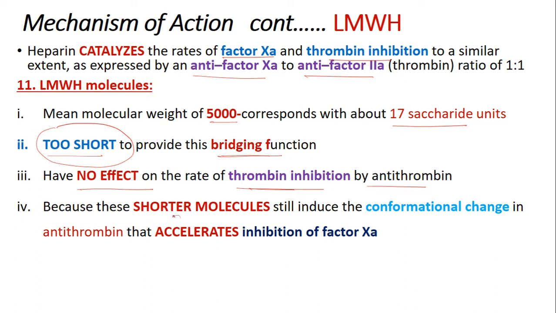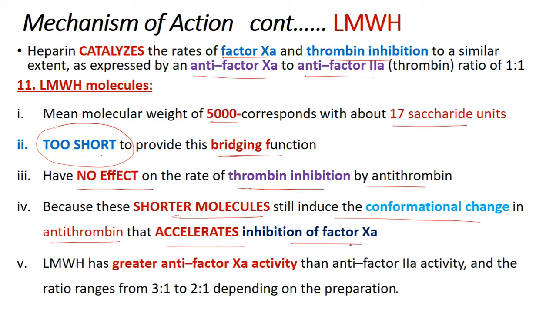Because of these shorter molecules, it will bring some conformational changes in the antithrombin. Thereby antithrombin will accelerate the inhibition of only the factor 10A.